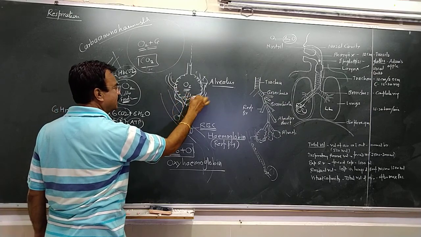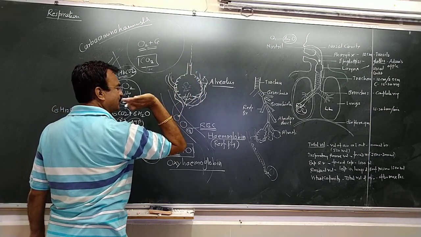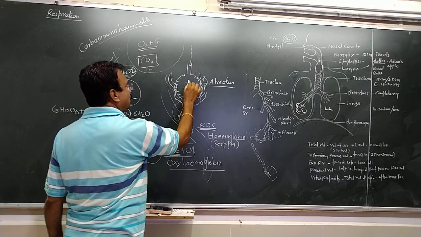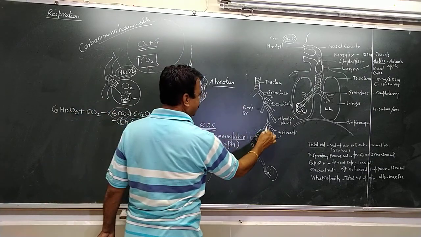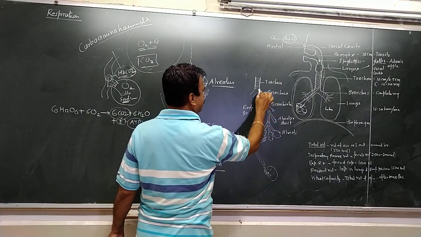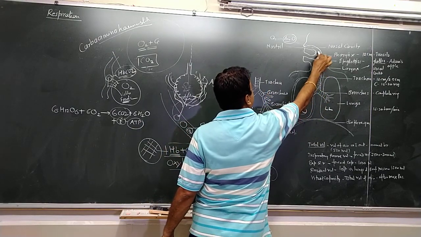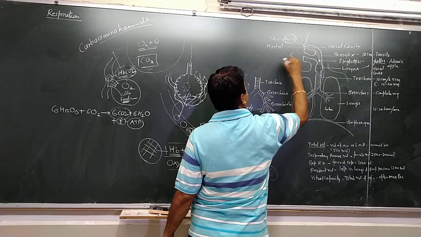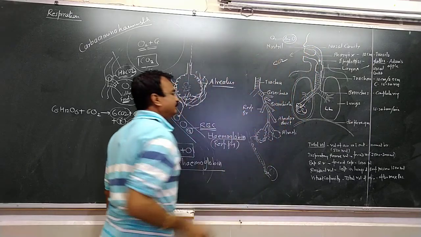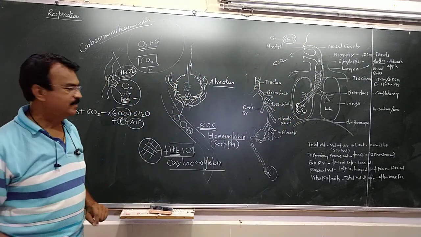Now in the lungs there is CO2 instead of oxygen. That will pass through the alveolar duct, bronchiole, bronchus, trachea, larynx, pharynx, and out. So this is one way.